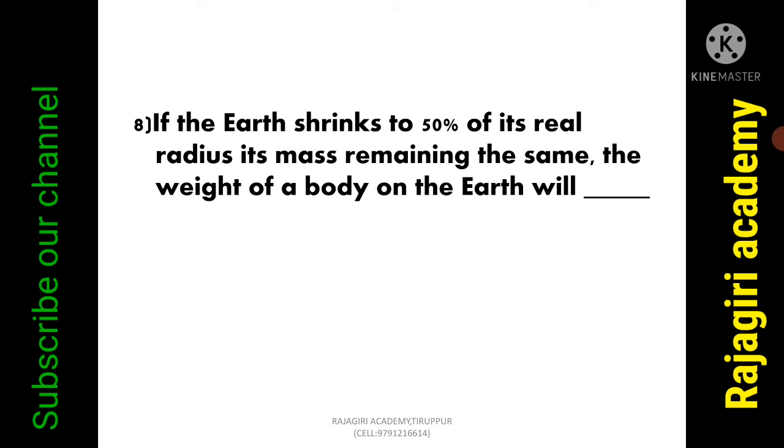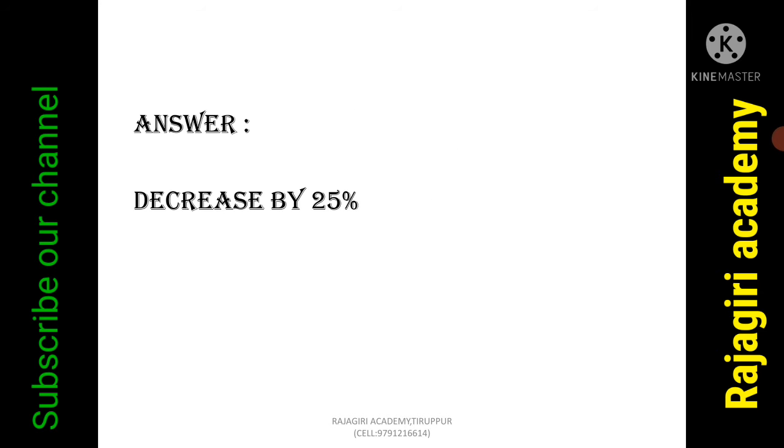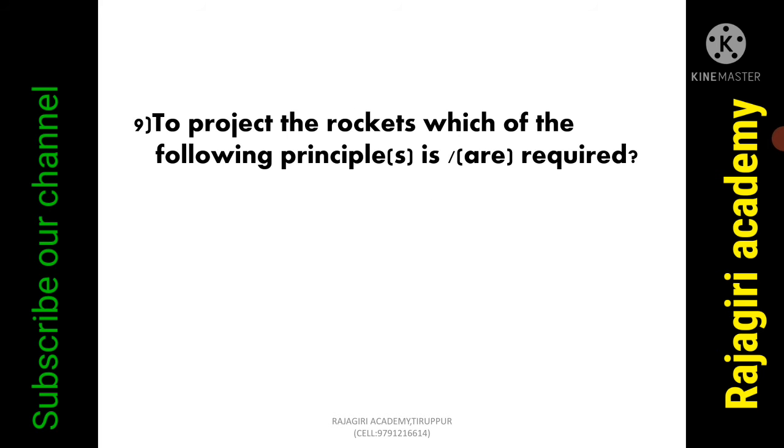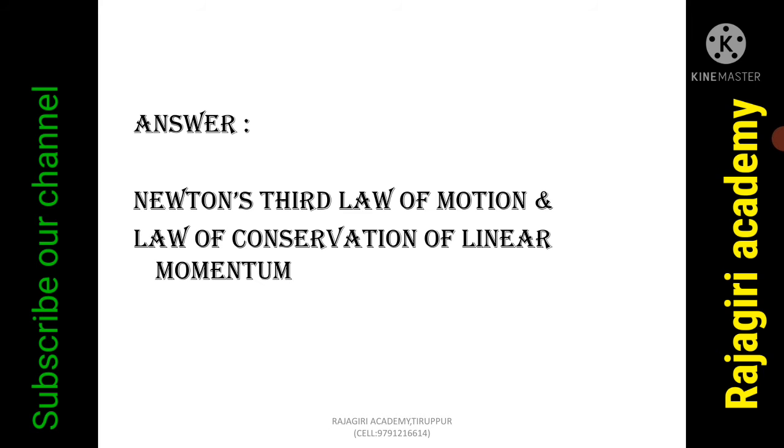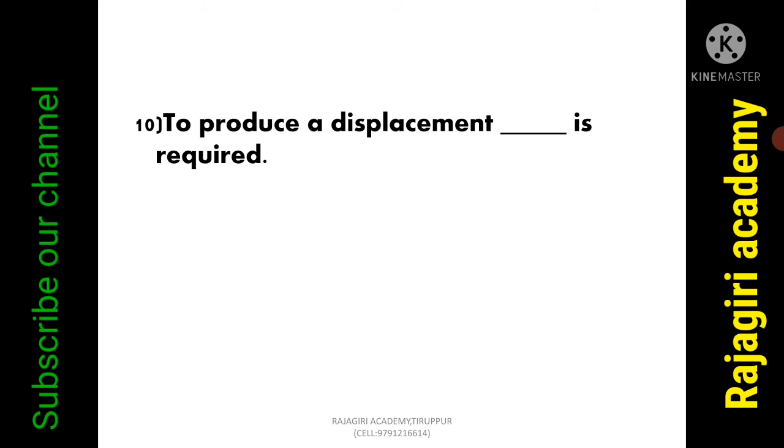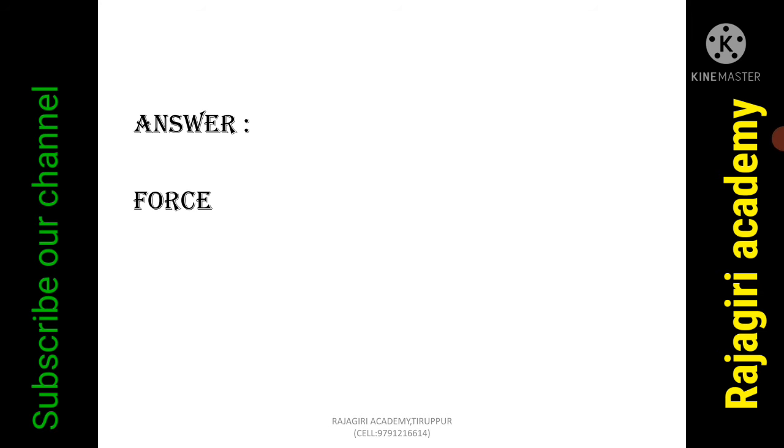If the Earth shrinks to 50% of its real radius, its mass remaining the same, the weight of the body on the Earth will be decreased by 25%. To project the rockets, which of the following principles are required? Newton's third law of motion and law of conservation of linear momentum. To produce a displacement, force is required.